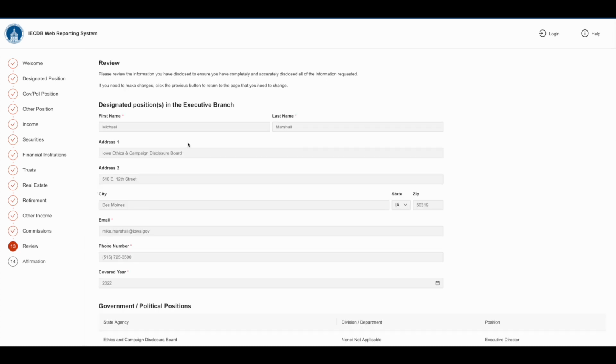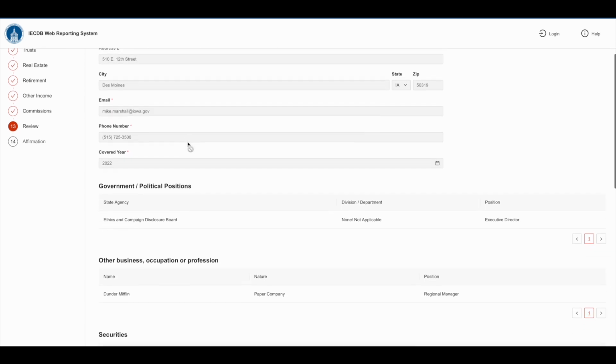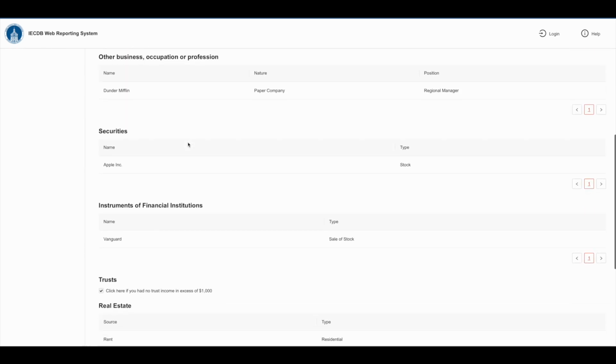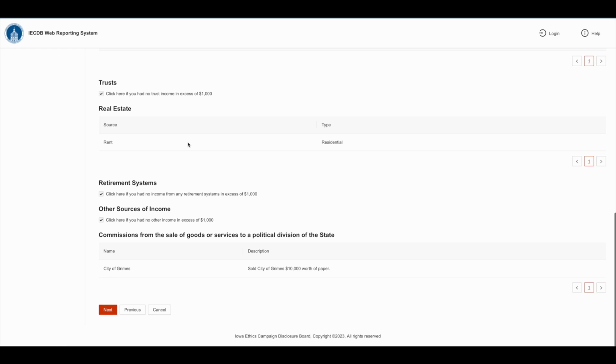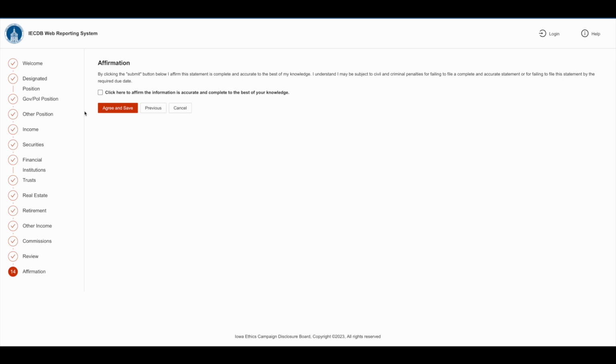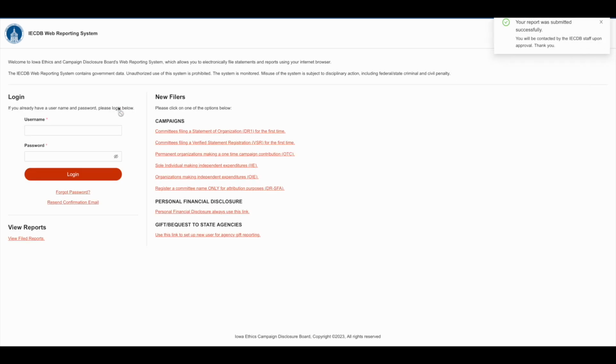Please ensure you review all the information carefully to ensure that you have submitted accurate and complete information for each category. Once you've reviewed the information, click Next, and you'll click a box to affirm that the information is accurate and complete, and you'll be taken back to the main page of the WRS where you'll see a notification in the upper right-hand corner saying that your report was successfully submitted.